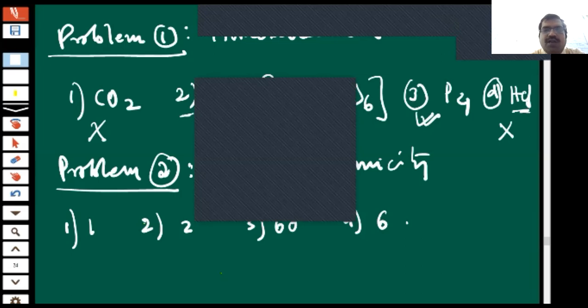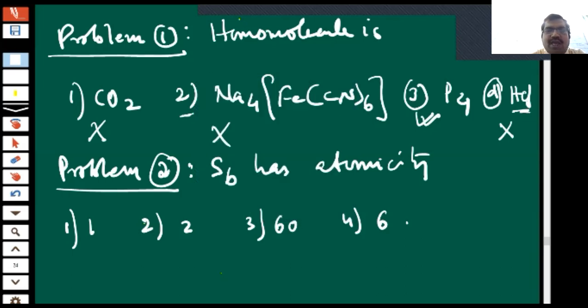Anshu, unmute yourself. Yes, sir. Tell me the answer. S6 has atomicity. Yes, sir, option 4, 6. Okay, good. Well done. Your answer is correct. But why was option 1 wrong?